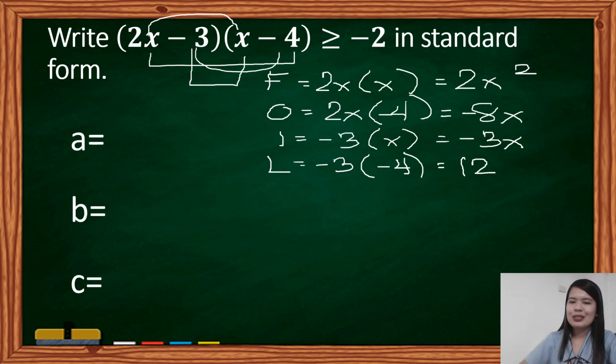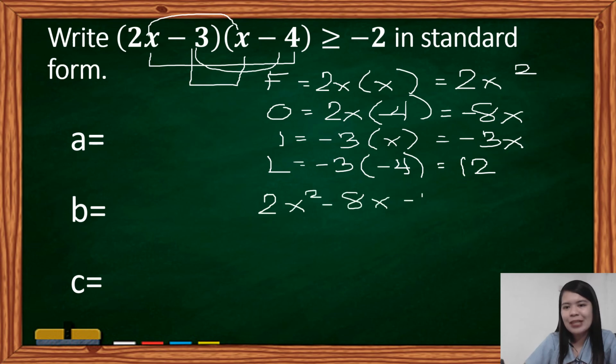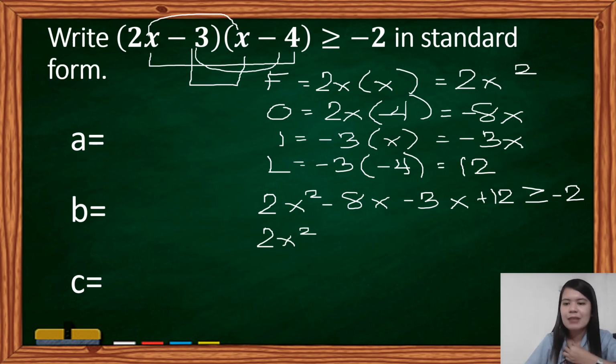Now, let's form our inequality. So we have 2x squared minus 8x minus 3x plus 12 greater than or equal to negative 2. So we have 2x squared, negative 8x minus 3x, same sign, add and keep. So we have negative 11x. Pinag-add natin dahil sila ay same sign, parehas silang negative. So when we combine them, add and then just copy the sign. Plus 12.